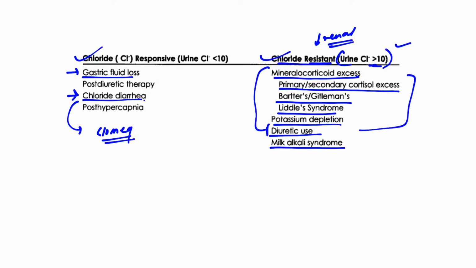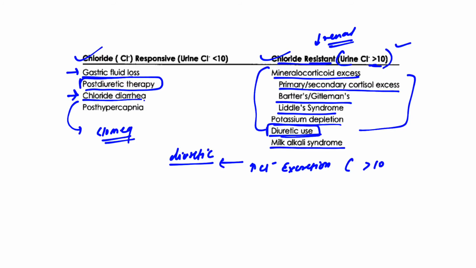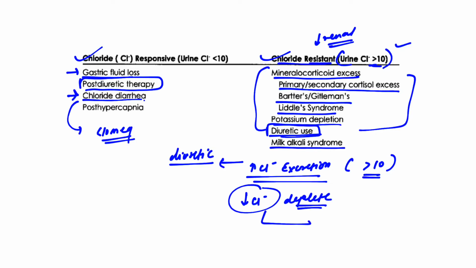So if we see, diuretic is coming here also and here also. Initially, when we start the patient on a diuretic, it leads to an increase in chloride excretion in the urine. So the urine chloride concentration will be more than 10. But with time, the chloride stores in the body deplete. So ultimately what will happen? There will be a fall in the chloride concentration in the urine. So in the post diuretic phase, urine chloride will be decreased.